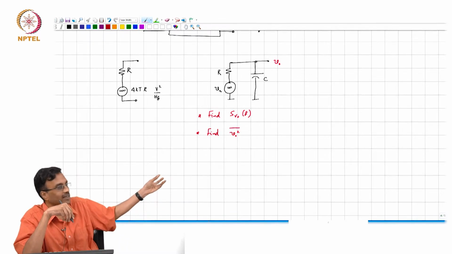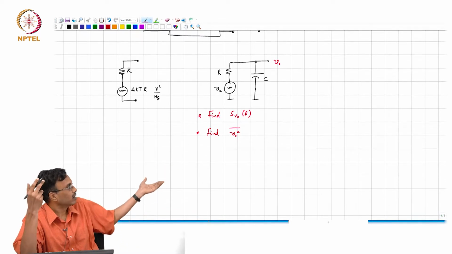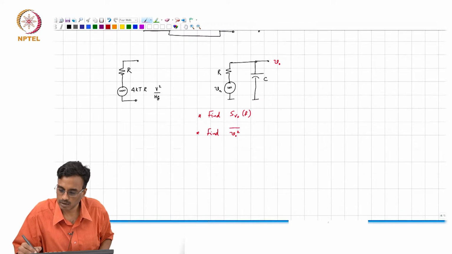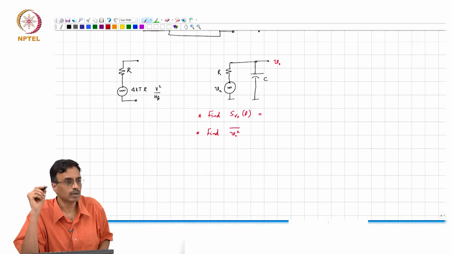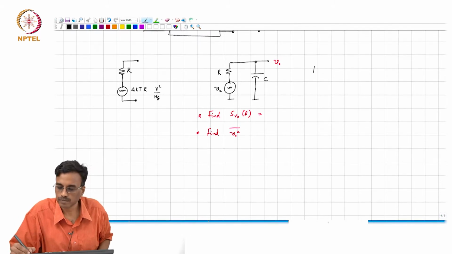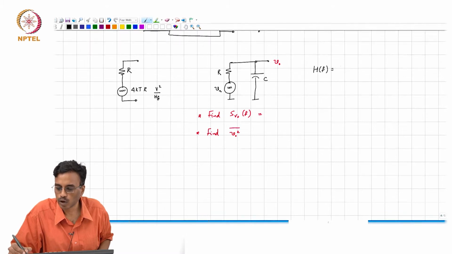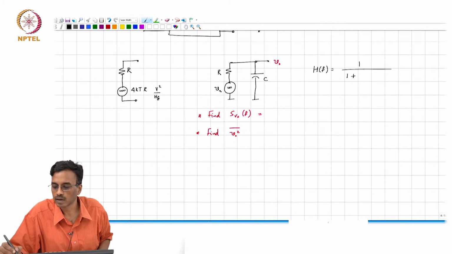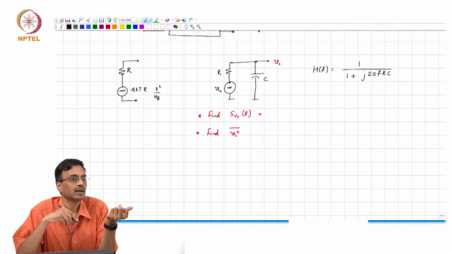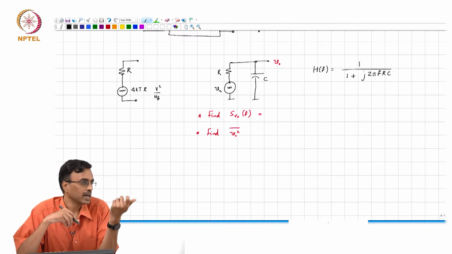So, how do you propose that we find SVO of F? Well, that voltage Vn is there. There is an RC filter. So, what comment can you make about the transfer function from Vn to Vo? So, the transfer function H of F is 1 over 1 plus j 2 pi F R C. So, the output spectral density is mod H of F the whole square times the input spectral density.